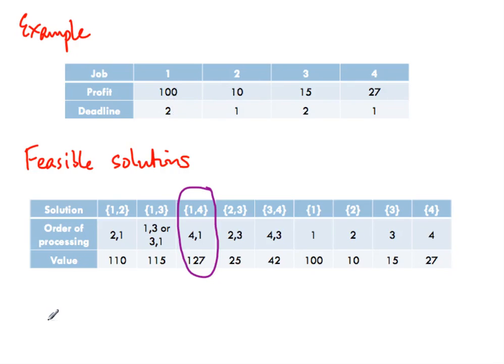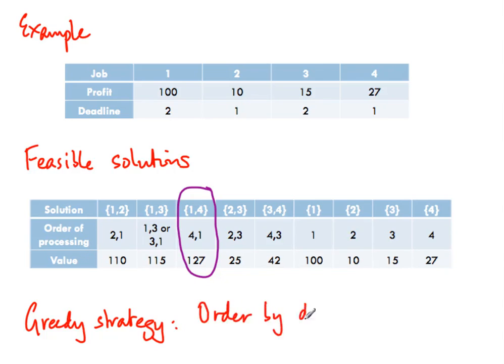And so it turns out that the greedy strategy is to order by decreasing profit. So in this example, if we order this by decreasing profit, then the most profitable job is 1, so we try that first. Then the next most profitable job is 4, so we try that next. And the next is 3, and the next is 2. So this is the sequence in which we try out jobs.